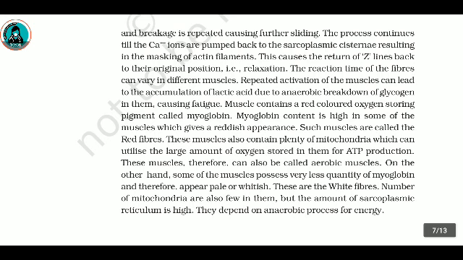Myoglobin content is high in some of the muscles, which gives a reddish appearance. Some muscles are called the red fibers. These muscles also contain plenty of mitochondria, which can utilize a large amount of oxygen stored in them for ATP production. These muscles, therefore, can also be called aerobic muscles.